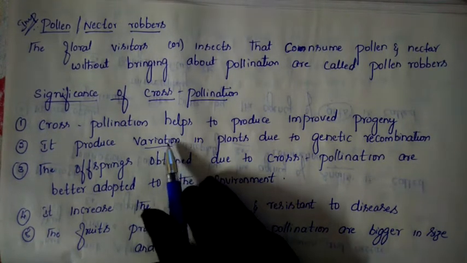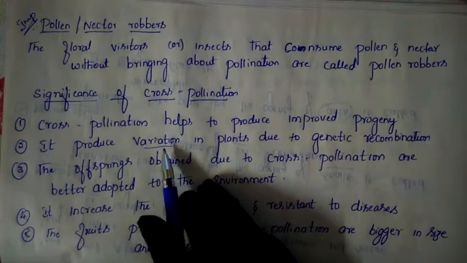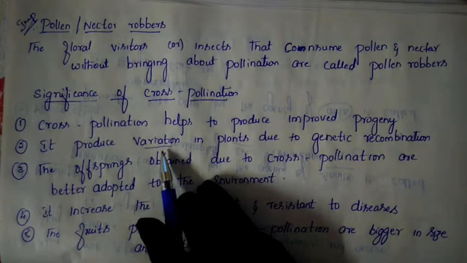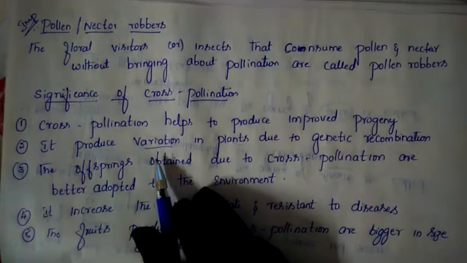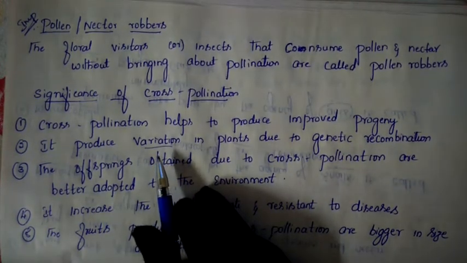Just now, as I said in my previous classes also, take the example of human beings. If the father has black eye color and the mother also has black eye color, the child may get blue eye color. This is the variation, because blue eye color is not present in the father and not present in the mother.